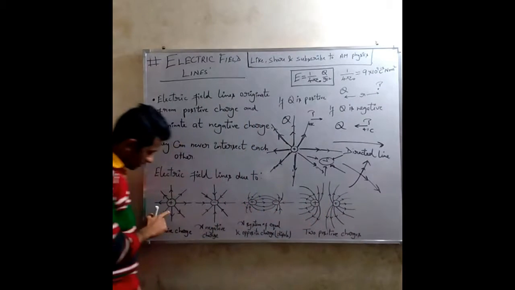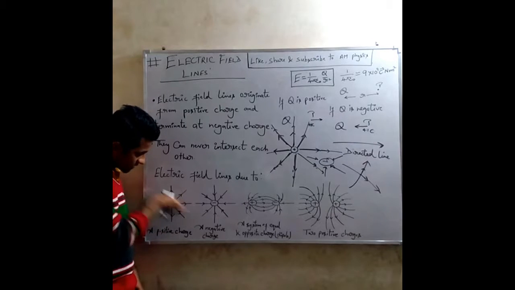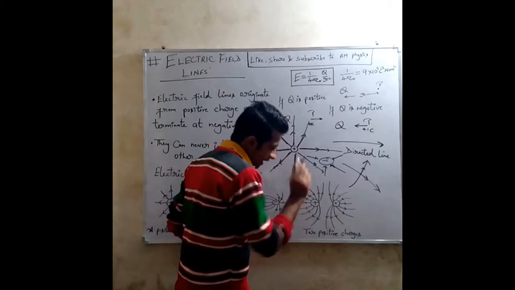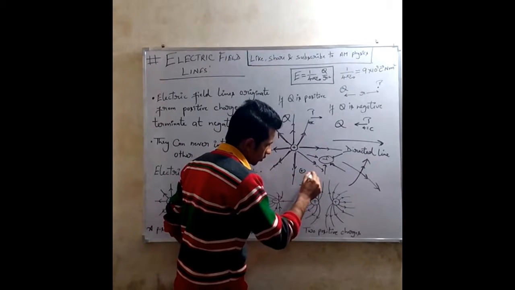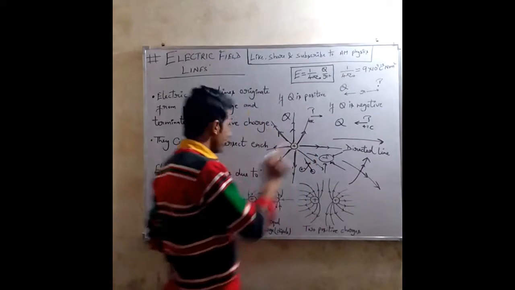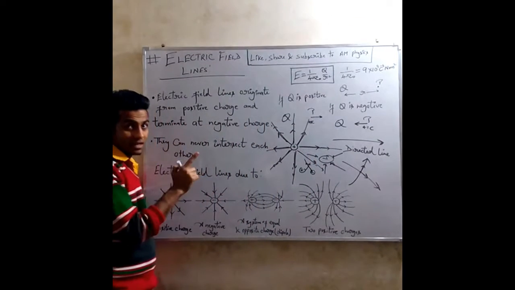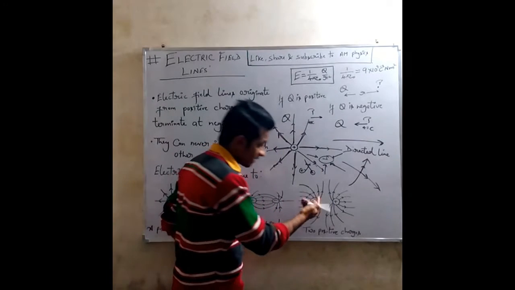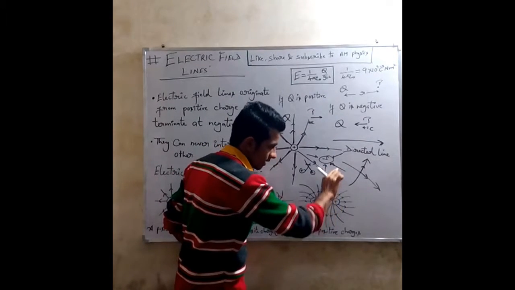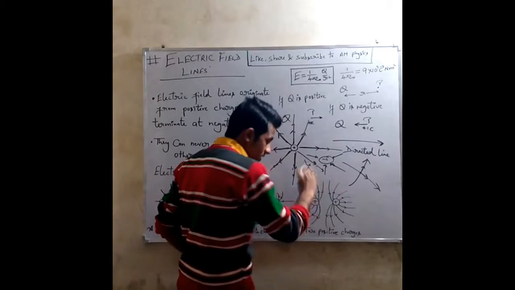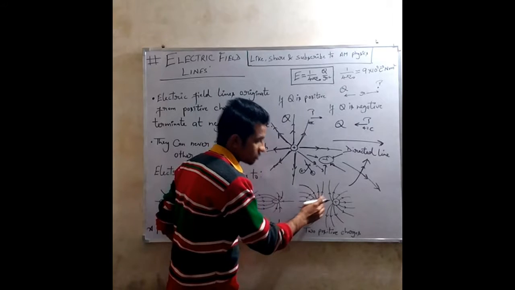When we had one single positive charge, the electric field lines were going uniformly in all directions. But here, if I allow these electric field lines to go uniformly in these directions, they will start intersecting each other. But we know two electric field lines can never intersect each other. So in order to prevent them from intersecting, we have to bend these lines. And here you can see the repulsion between these two lines, which also tells us that two positive charges repel each other.